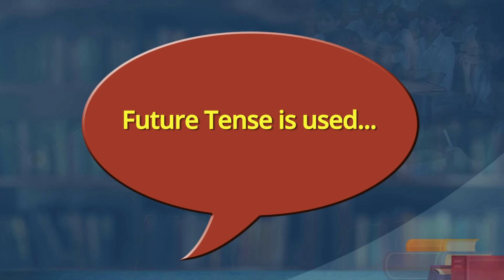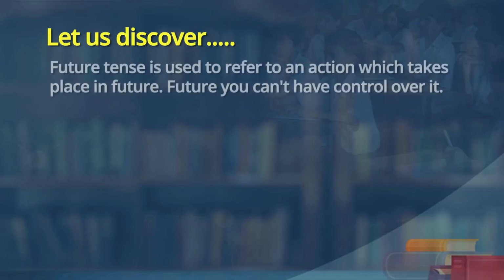So, learners, now you must have arrived at some sort of understanding where future tense is used. So, for the benefit of the learners and we ourselves, let us also read out when we use simple future. Let me read out first, then you repeat it. The future tense is used to refer to an action which takes place in future, and the future you cannot control. Suppose you say, she shall come to meet me, but she may not also come.